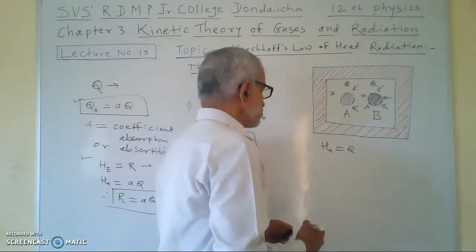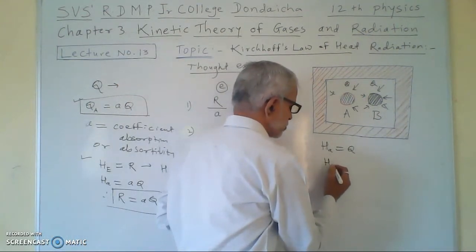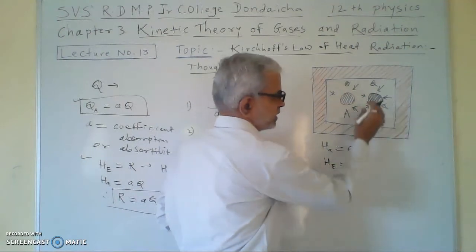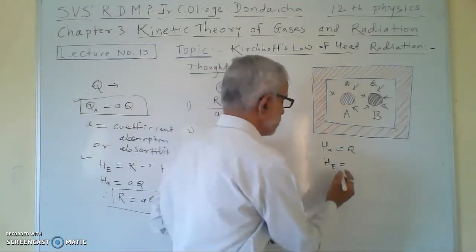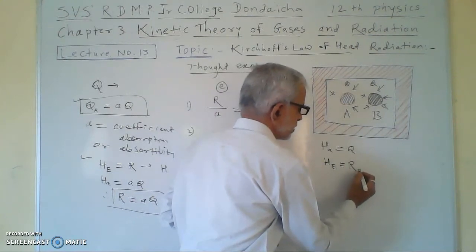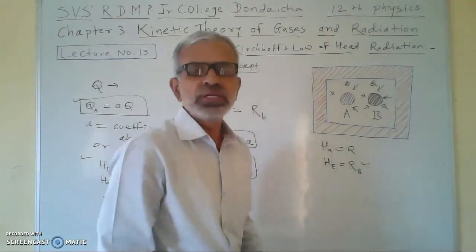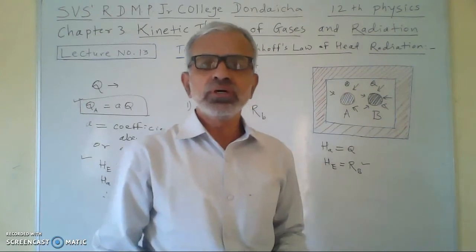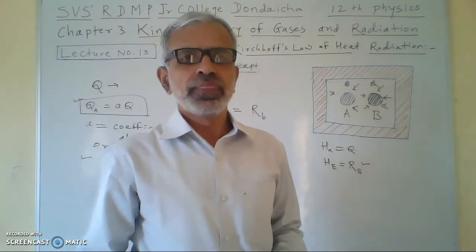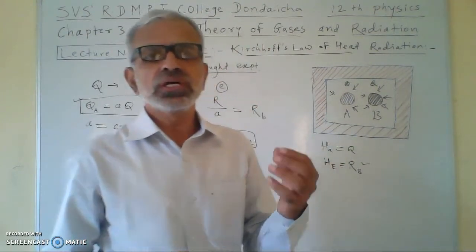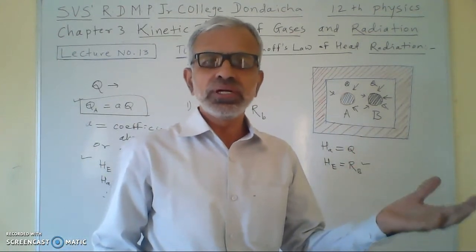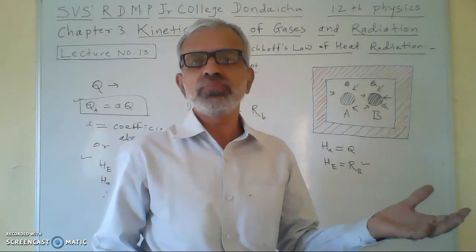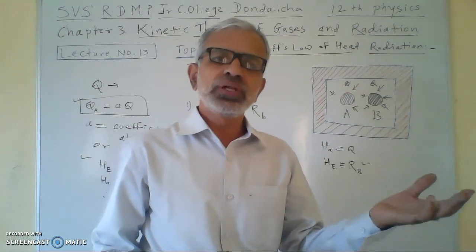Then what is the total heat emitted by this perfectly black body? It is equal to R_B. R_B is the emissive power of the perfectly black body. And emissive power means the amount of heat emitted by the body at a given temperature per unit area per unit time.